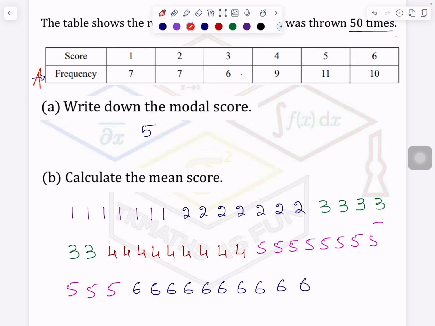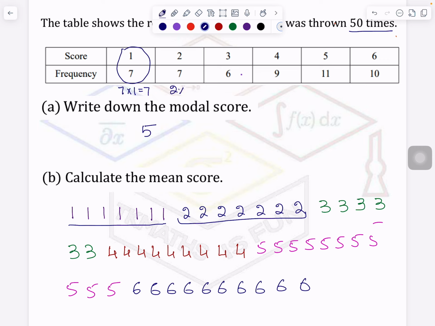Number 1 on the die came how many times? 7 times. So if you add it up, it will be 7. And if I look at it here, 7 multiplied by 1 is equal to 7. Correct? Now if you see here, 2. How many times has 2 come? 7 times. You can add it up 2, 2, 2, 2, 2, but that will take a lot of time. So what can you do? 2 multiplied by 7 or 7 multiplied by 2?